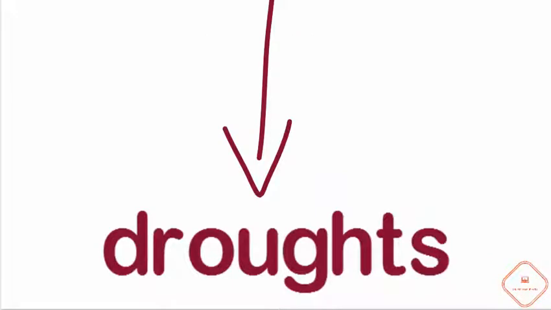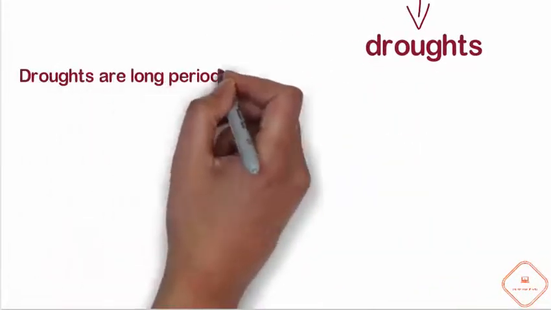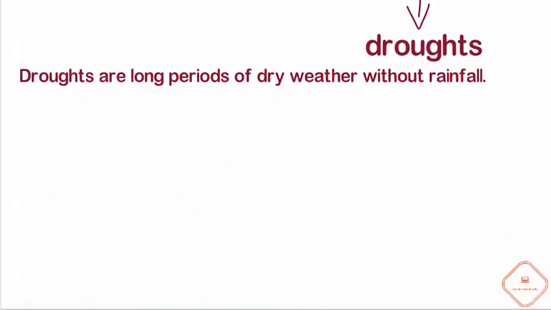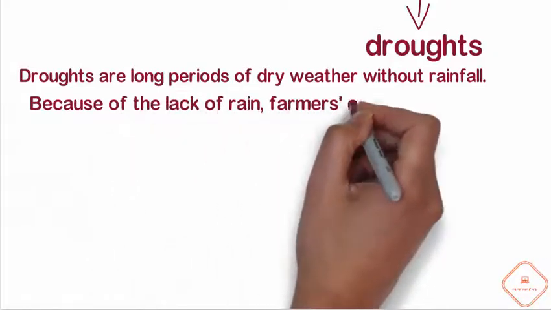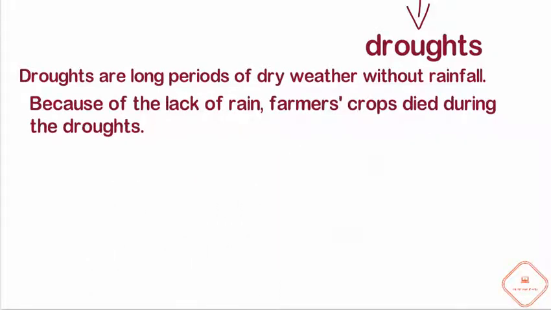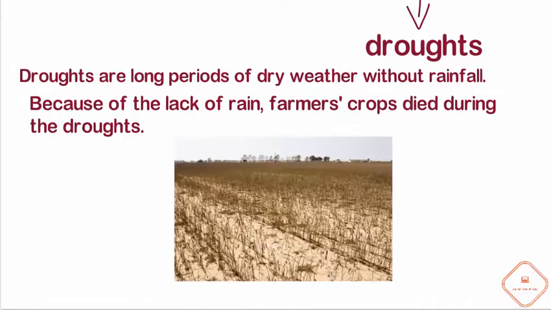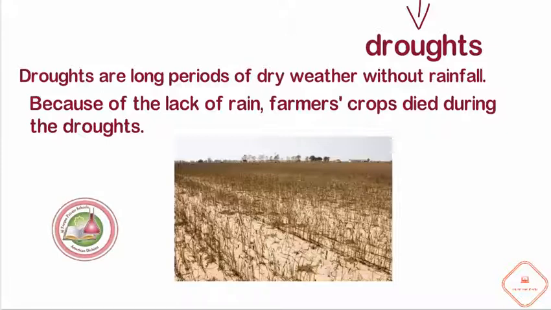Our next word is droughts. Droughts are long periods of dry weather without rainfall. Because of the lack of rain, farmers' crops died during the droughts. So here, if you look at this picture, you're going to see that there is no water and the land is brown and dry. When there's no rain for a long time and the land gets dry, that's called a drought.